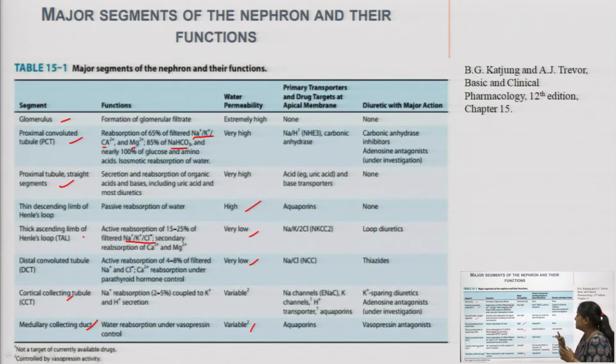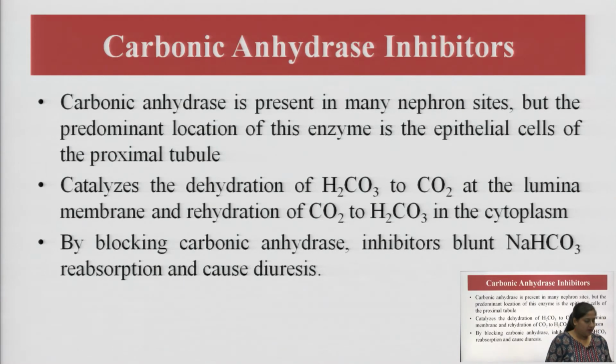Where the diuretics are working, we have already discussed, but in this chart it is also written which diuretics and what the major effects of the diuretics are, in front of the name of the segment of your nephron. Then the first class comes here, carbonic anhydrase inhibitors, those classes of drugs which basically inhibit carbonic anhydrase.